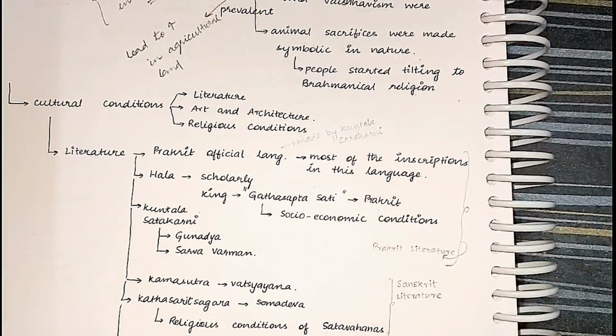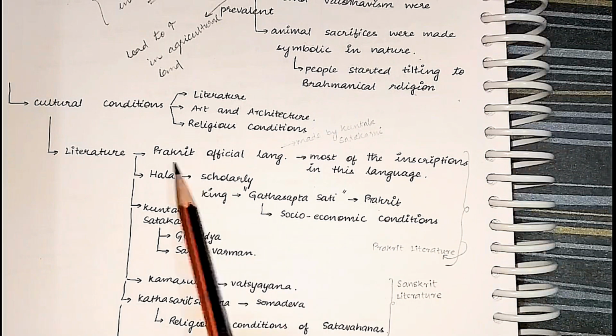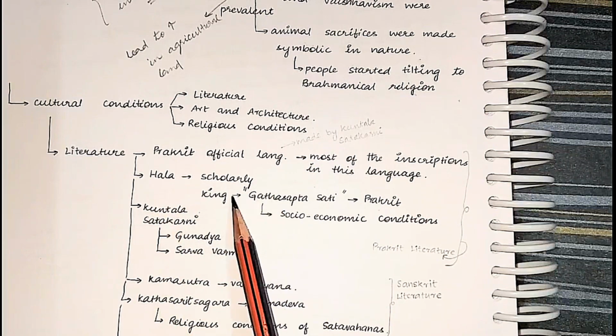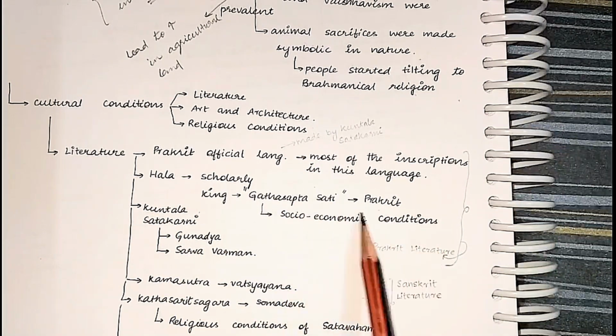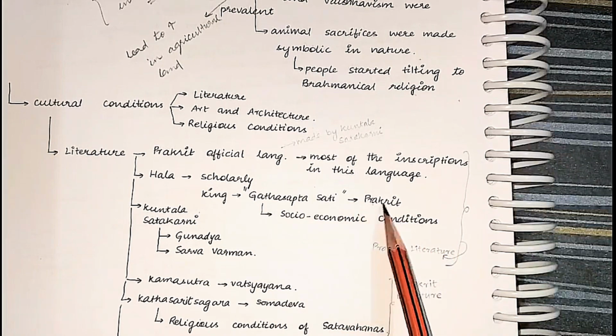And most of the inscriptions were written in the Prakrit language. So, if someone asks a question on Buddhist art and literature, you should write about the Prakrit literature, because Prakrit literature is Buddhist literature. Next, Hala, we have read that he wrote the Gatha Saptasati, which talks about the socio-economic conditions. It is also written in Prakrit.